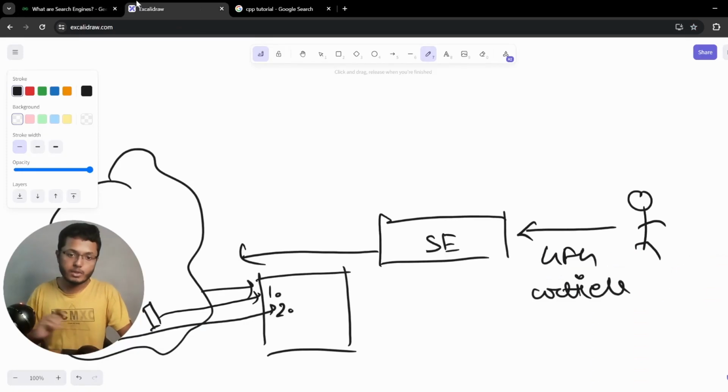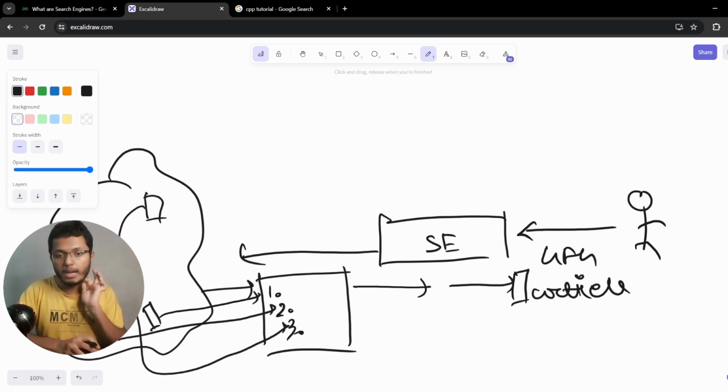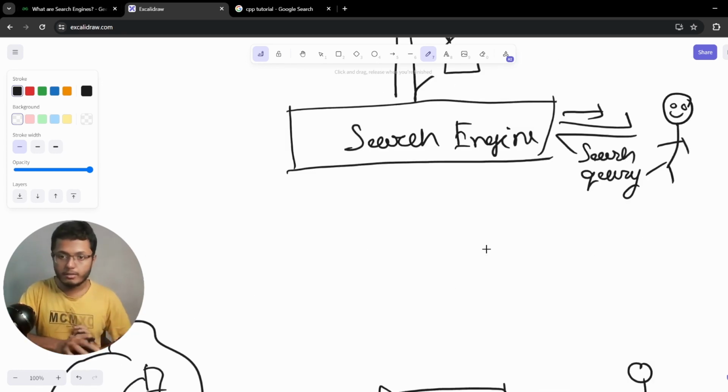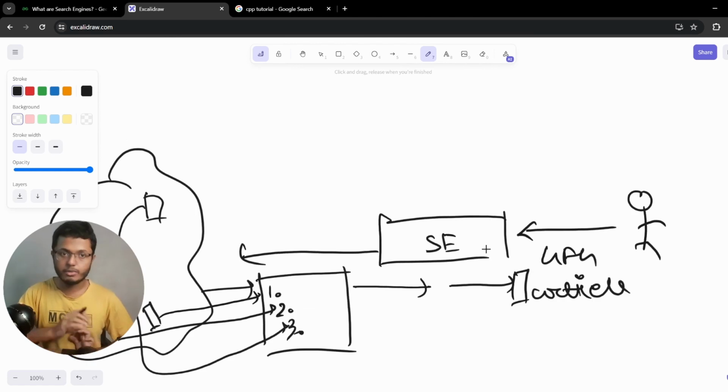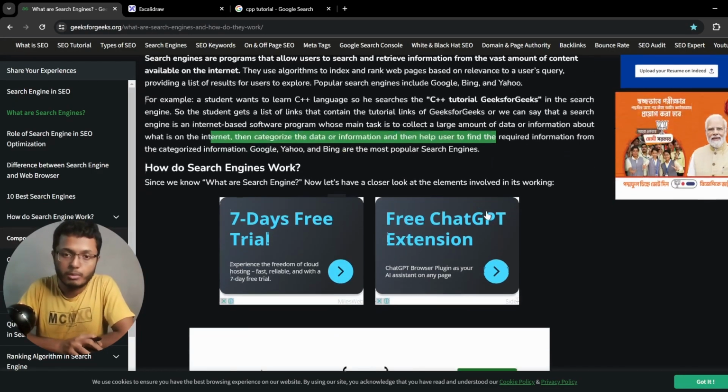This is one form of ranking they will do, and then maybe it will find something here, which it will send as number 3. And this whole document it will be sending to the user through the search engine. So something like this. Let's say this is the final one, and this is what they're doing. I believe this picture is actually worse than the above one, but anyway, we are trying to understand. A bad picture is really not a problem, I believe.